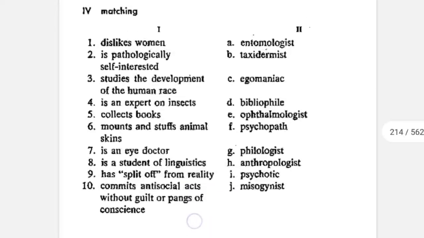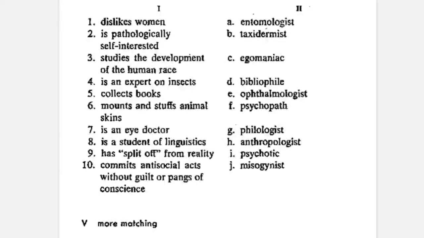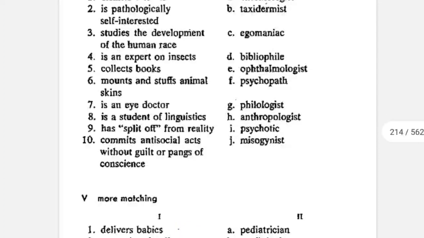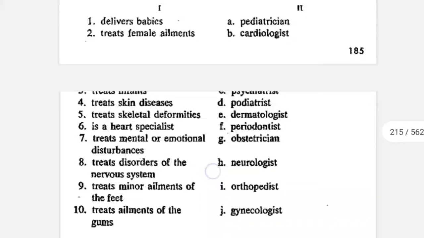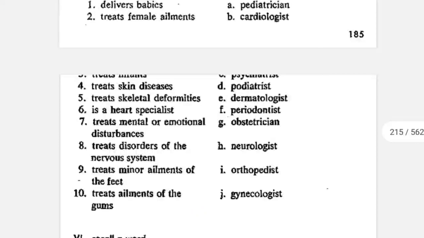The next exercise is match the column. So you can pause the video and solve it yourself. For example, the first one is dislikes women. A misogynist is someone who dislikes women. So first matches to J. Is an eye doctor. So ophthalmologist is an eye doctor. Similarly, there is more match the column. So you can again pause the video and solve it yourself.